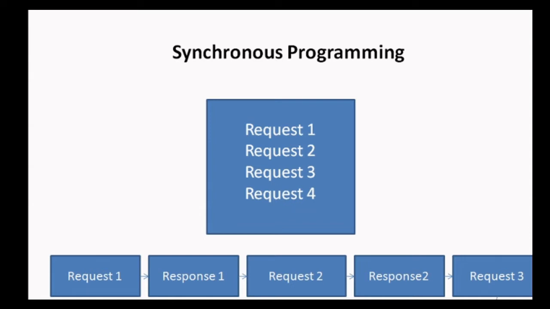So we'll start with the execution of request 1. After that we'll wait for the execution of request 1. When we get the response of request 1, we'll start the execution of request 2. Then again we'll wait for the execution of request 2, and after getting results for request 2, we'll start execution with request 3 and then again start the execution of further request 4. So in such a way, we execute multiple types of requests in synchronous programming. We have to follow a particular sequence in which the statements are given in the program.